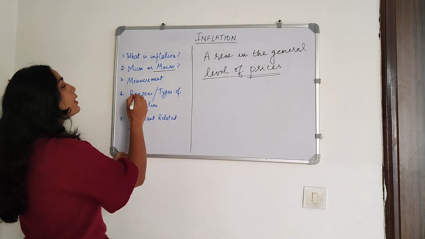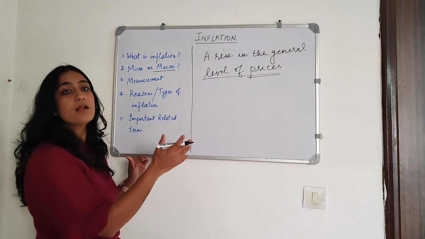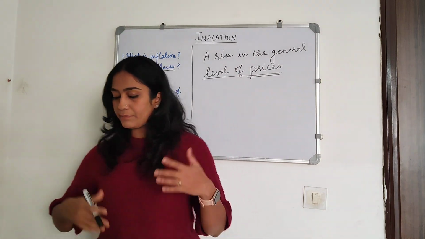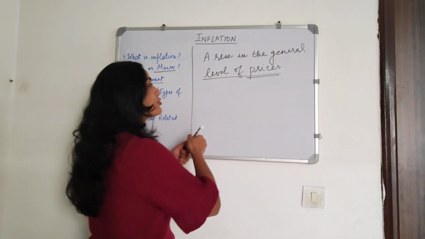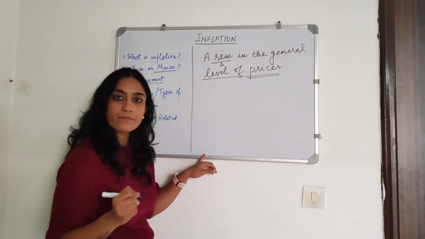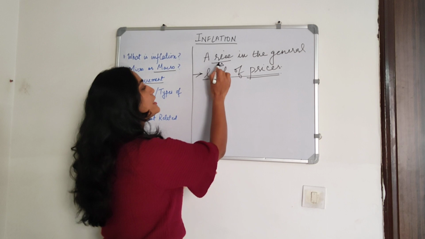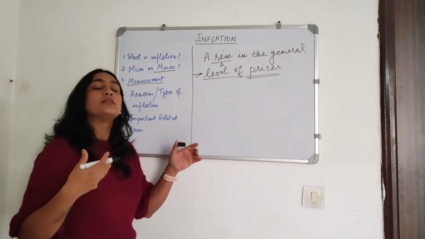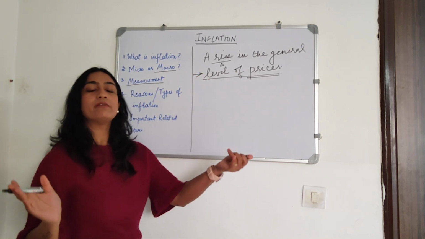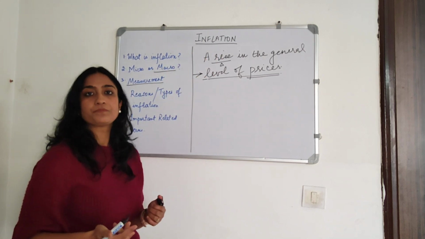Okay, so now that we know in the abstract what inflation is, the next thing we need to consider is how to measure it. So the basic requirement for measuring inflation is what? Inflation is a rise, which basically means that we have to measure change in the level of prices. This is our variable. So we want to measure change in a variable, and the basic requirement is to measure the variable. Once we have two values of the variable, we can easily calculate the change, and that will give us the value of inflation.